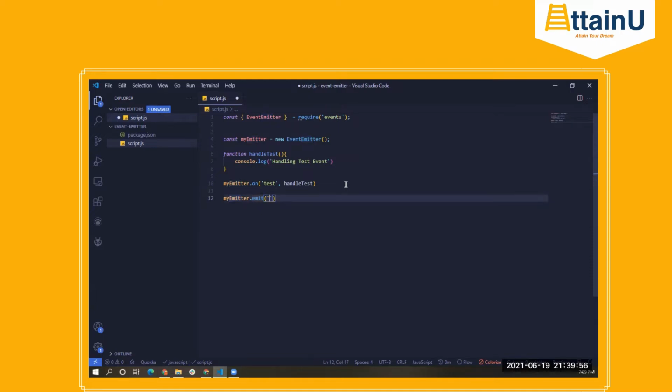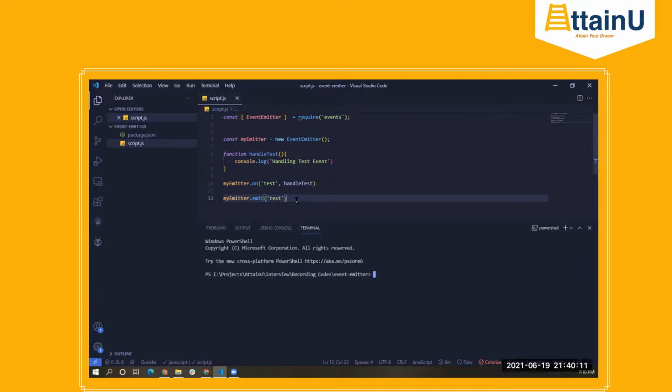So let's say we have our event name test, right? So I'll be emitting or triggering a test event. Based on that event name, it matches all the listeners and calls all the listeners. Okay. So now if we call node script.js, you'll see handling test event, right?